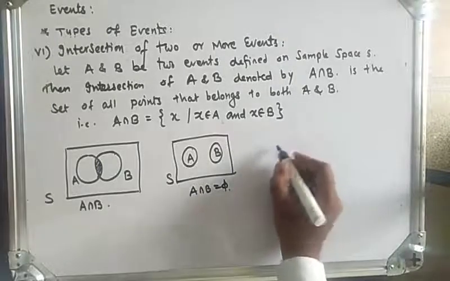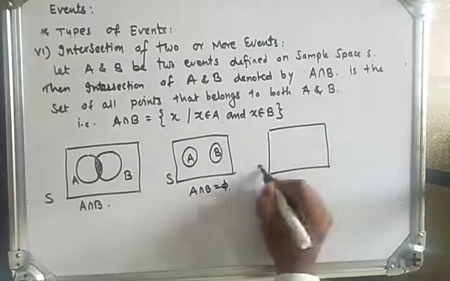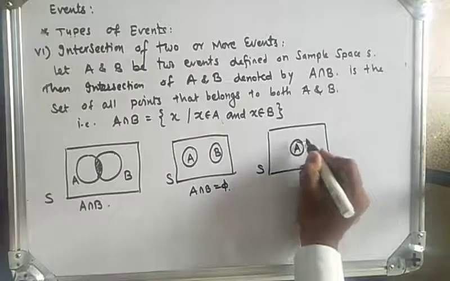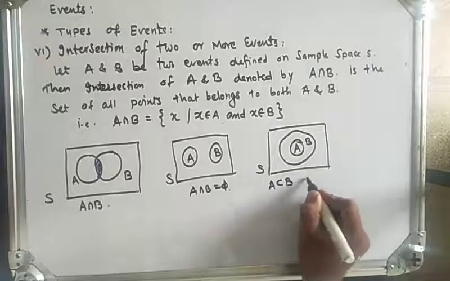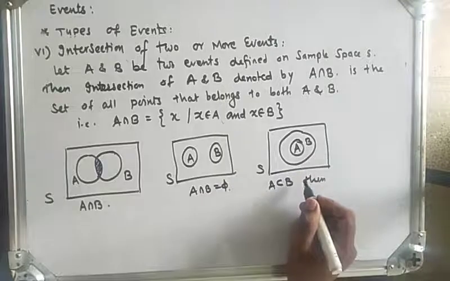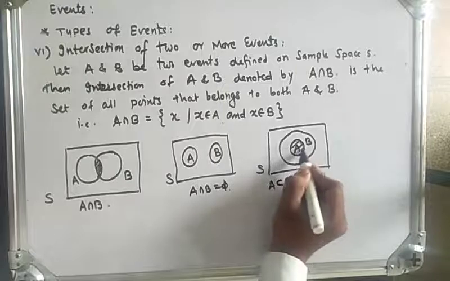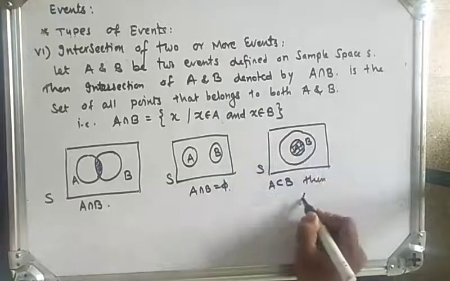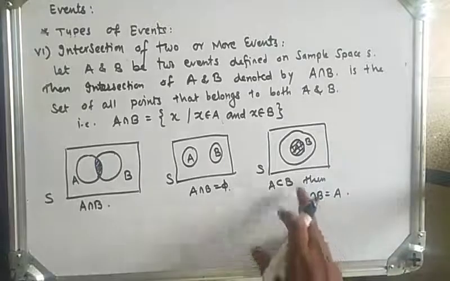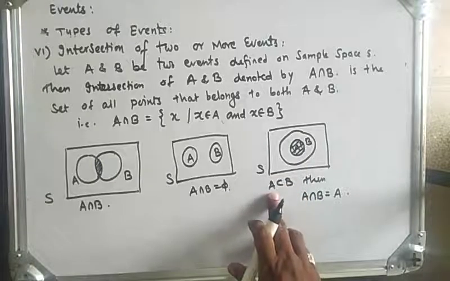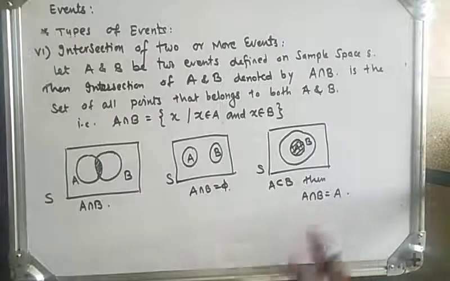Again, if A is a subset of B, then the intersection is the common points between A and B, which is only the shaded region like this. So A intersection B will be A, because all the points of A are always contained in B, so the only common points are A.